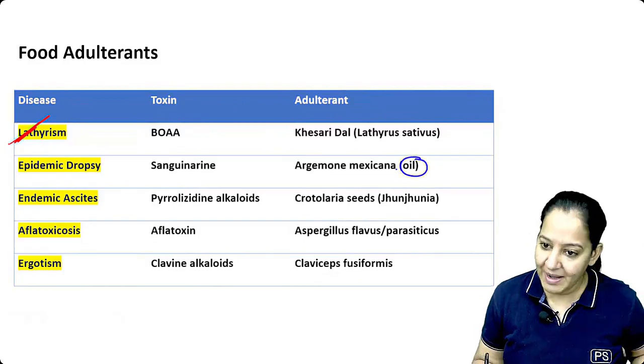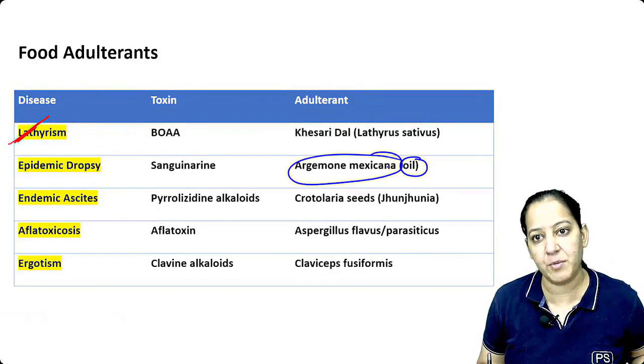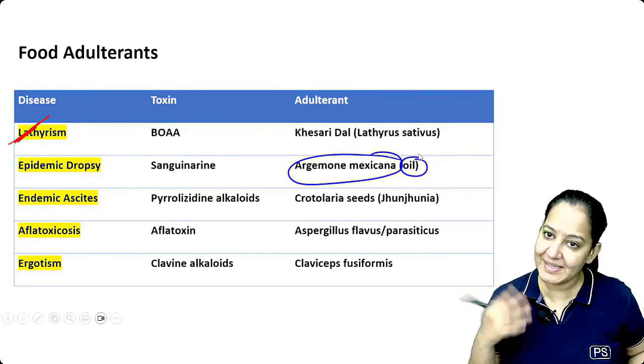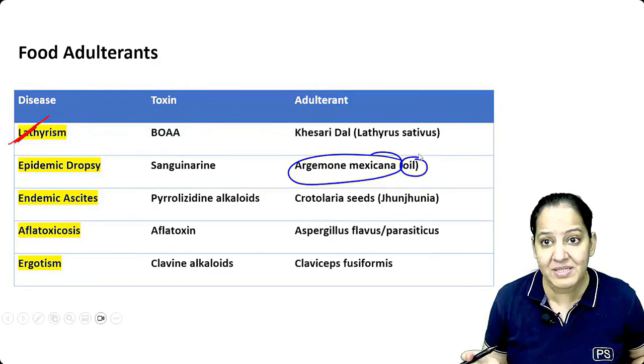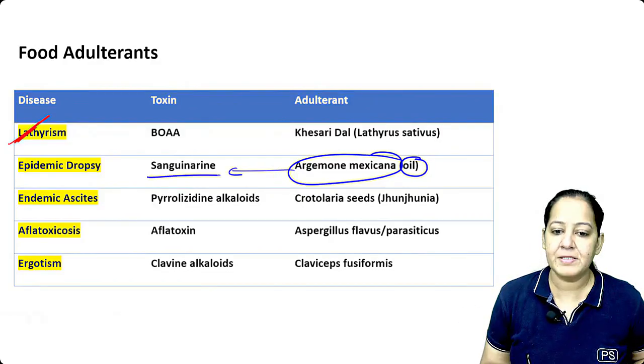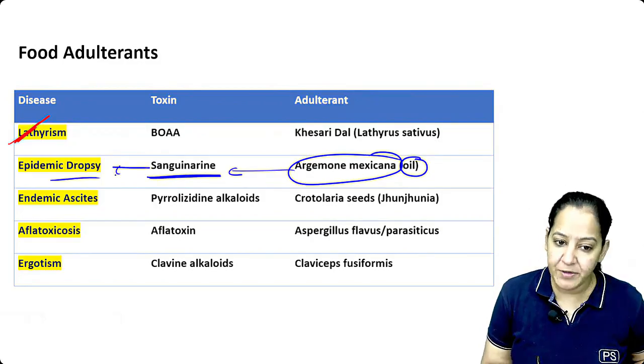Same like that, there is one more oil looking like mustard oil. It is Argemone mexicana oil. Argemone mexicana. So it is very cheap. Mustard oil is costly. So for cost cutting, people mix Argemone mexicana oil with the mustard oil, and it contains a toxin. The name of the toxin is sanguinarine, and it produces epidemic dropsy, a disease.